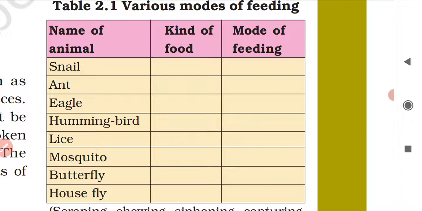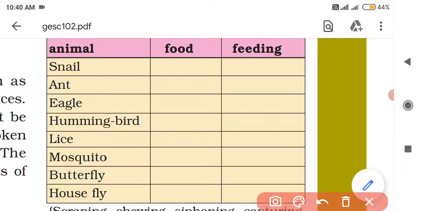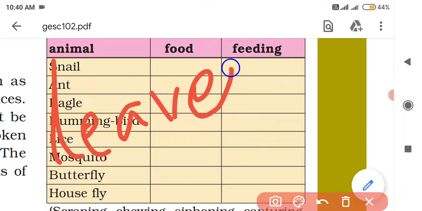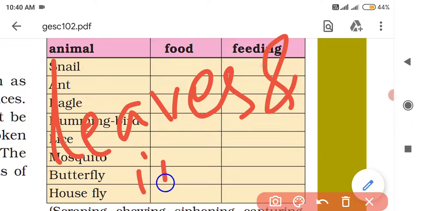Various modes of feeding. Name of the animal, snail. First of all, snail is there. What kind of food do they feed on? So snail generally feeds on leaves and insects. You can write leaves and insects here.